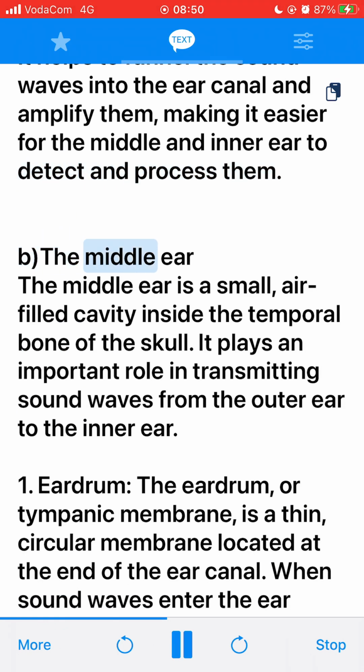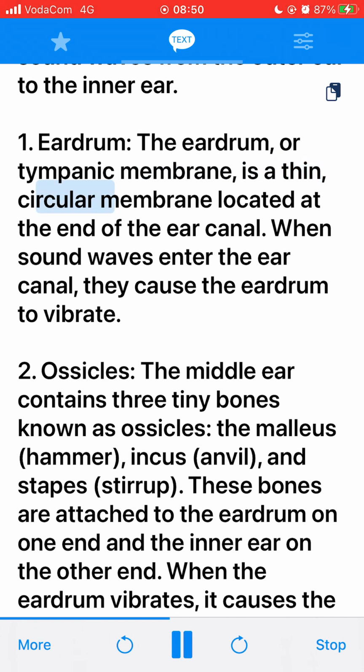B. The middle ear. The middle ear is a small, air-filled cavity inside the temporal bone of the skull. It plays an important role in transmitting sound waves from the outer ear to the inner ear. 1. Eardrum. The eardrum, or tympanic membrane, is a thin, circular membrane located at the end of the ear canal. When sound waves enter the ear canal, they cause the eardrum to vibrate.